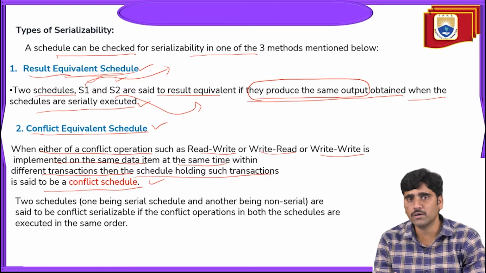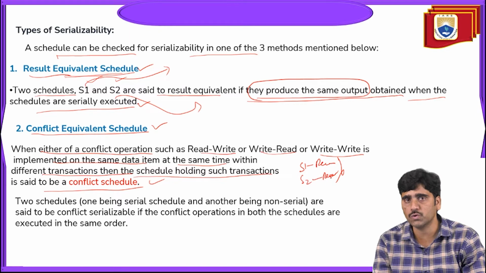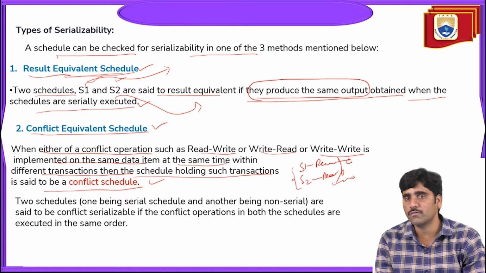So whenever you are scheduling transactions with read or write operations, at that moment they are holding conflicts, like read conflicts or write conflicts. Schedule 1 having a read operation and schedule 2 also having a read operation at the same time, that is when read conflicts or write conflicts will occur.